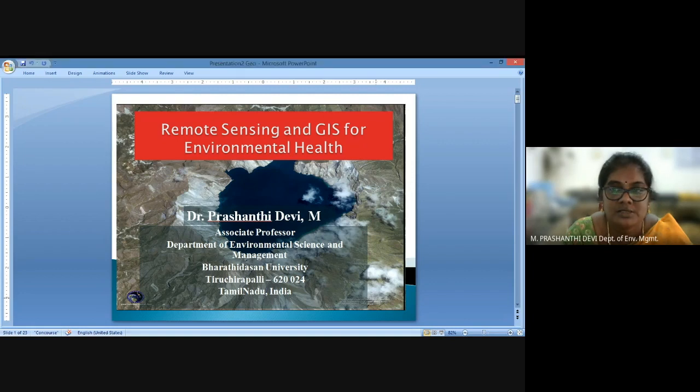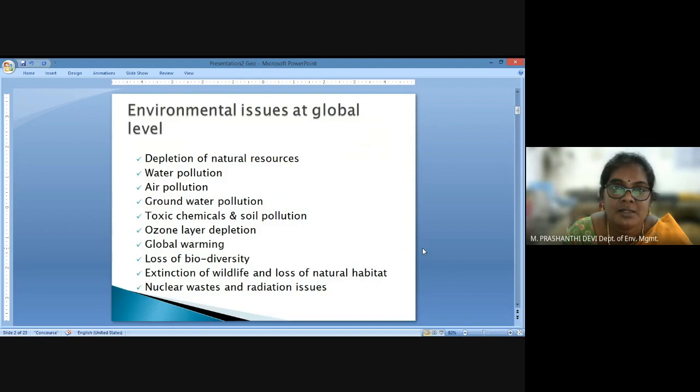So, as we all know, in recent years the subject of remote sensing and GIS has been gaining much popularity among researchers, and one of the areas of application is environment and health. In environment and health, we try to relate a lot of environmental issues as causative factors for health problems among the human population. So let us see what the environmental issues are, both at the global and the national level.